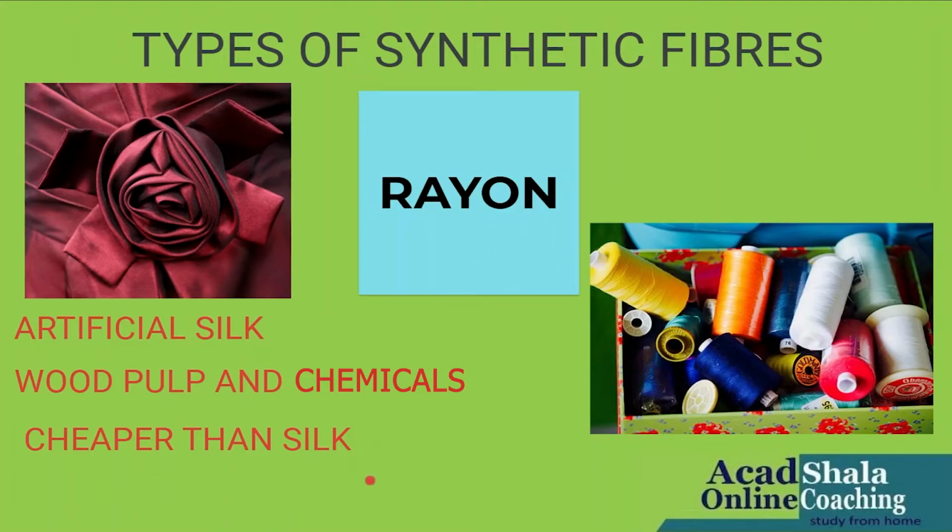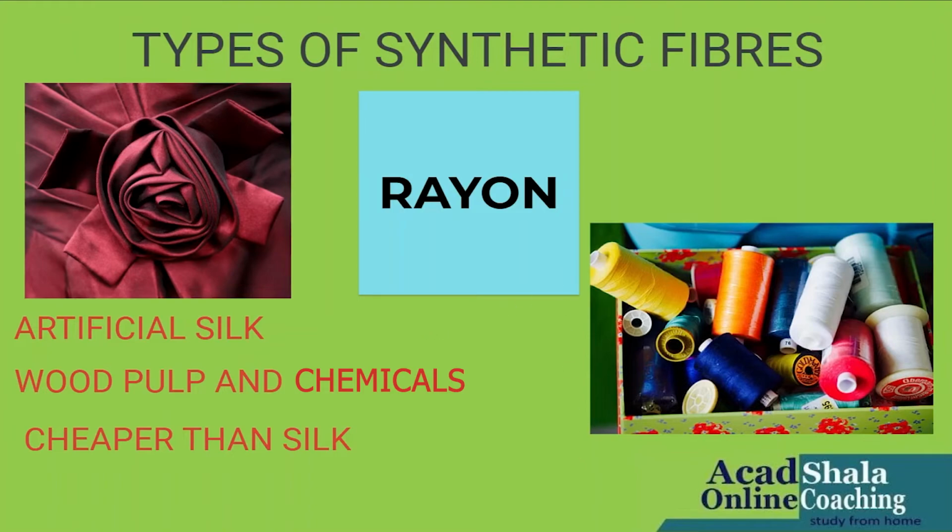It is cheaper than silk and can be woven like silk fibers. It can also be dyed in a wide variety of colors. Rayon is mixed with cotton to make bed sheets or mixed with wool to make carpets. So we should know all these things about rayon, which are really very important for us to understand and implement in our life.